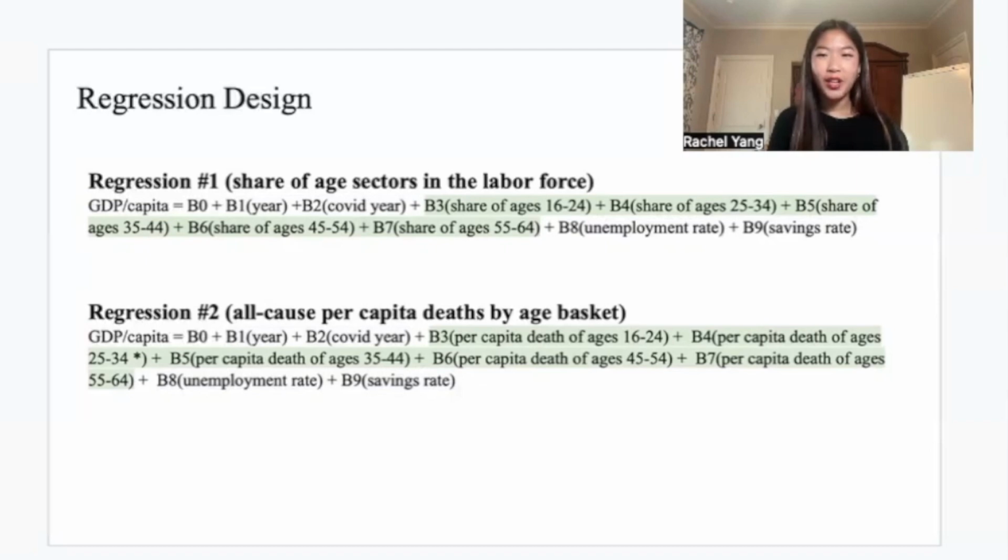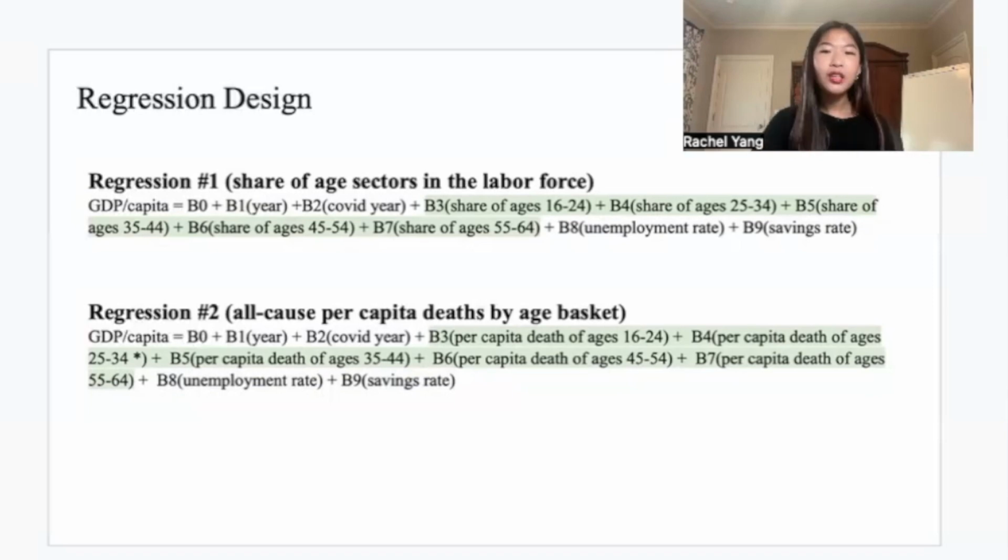In my first regression model, I examined how workers between the age of 16 and 64 contribute to GDP per capita in comparison to workers aged 65 to 100. In order to do so, I set my treatment variables B3 through 7 as the percent share of US workers from each age basket, ranging from the year 2000 to 2023, which gave me a total of 24 observations. Then I set the age bracket 65 to 100 as a dummy variable by omitting it from my regression entirely, thus meaning that coefficients B3 through 7 will all be relative to the coefficient of the share of ages 65 to 100.